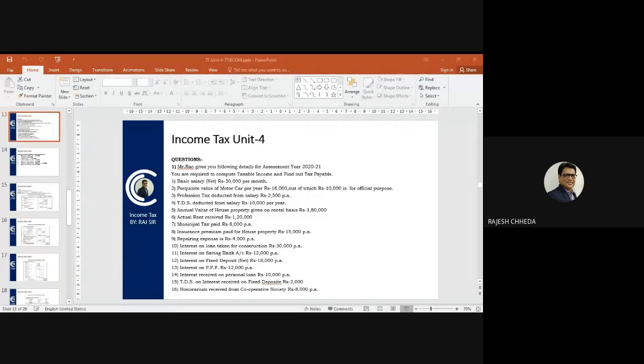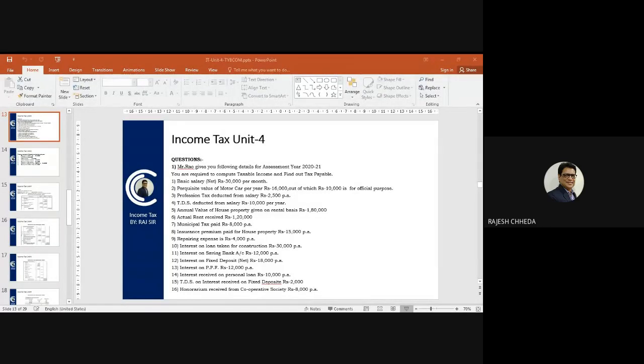But if 10,000 is for official use, then naturally the official purpose amount is not taxable. Personal use of motor car is taxable. So we will reduce 10,000 from 16,000, and 6,000 we will take in the outer column as perquisite value of motor car. Facility of motor car that the employer gives to the employee is taxable.